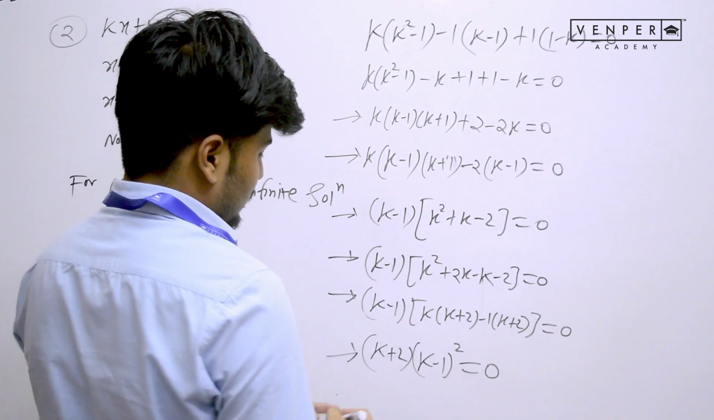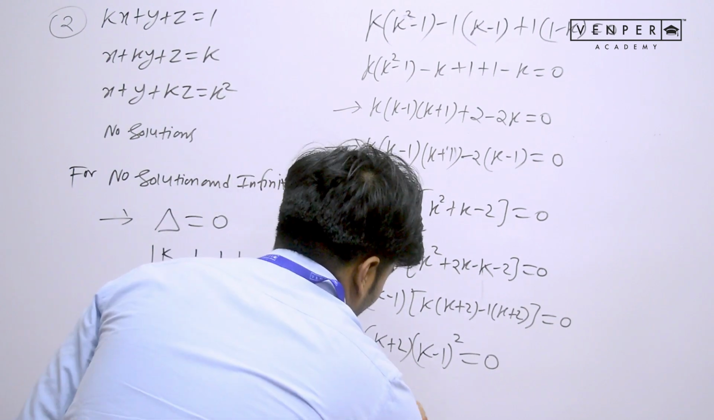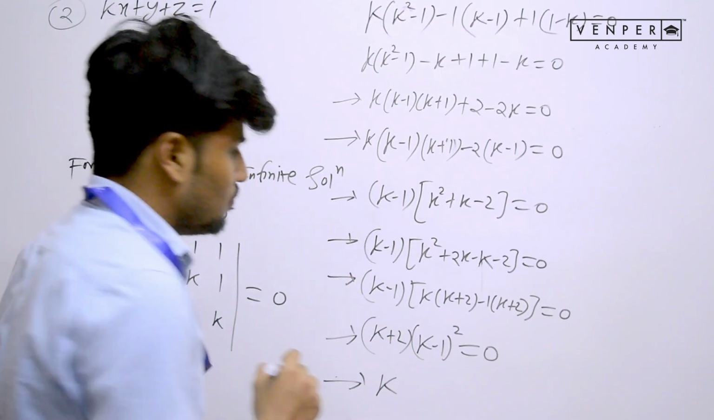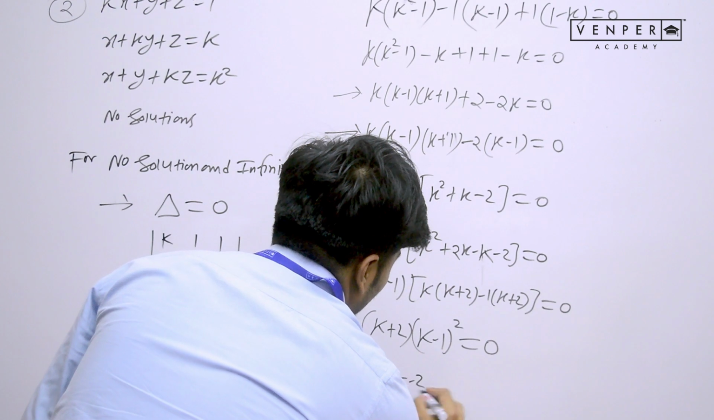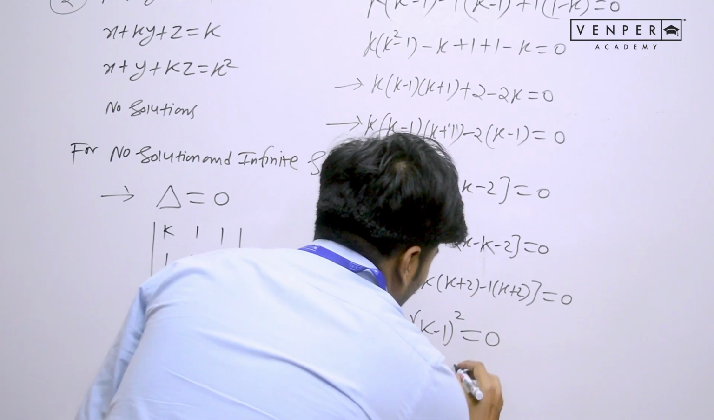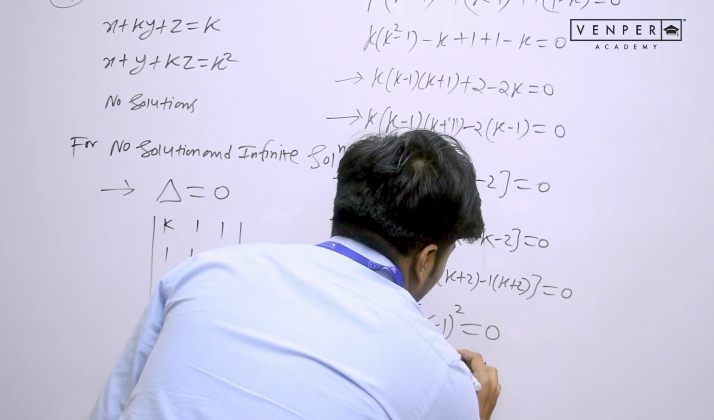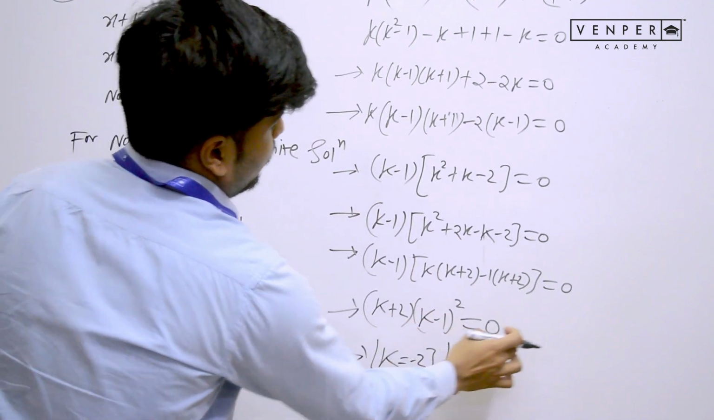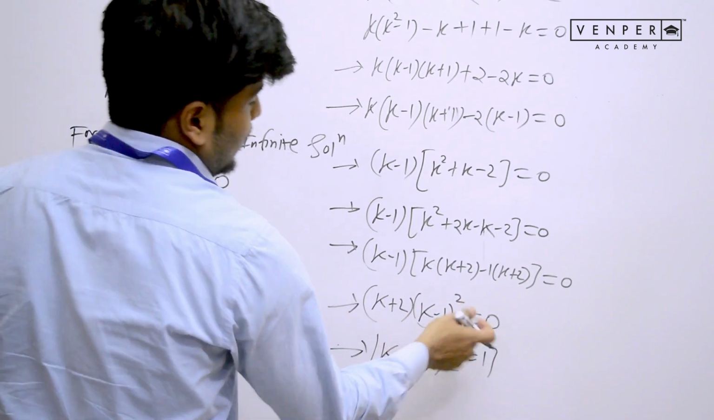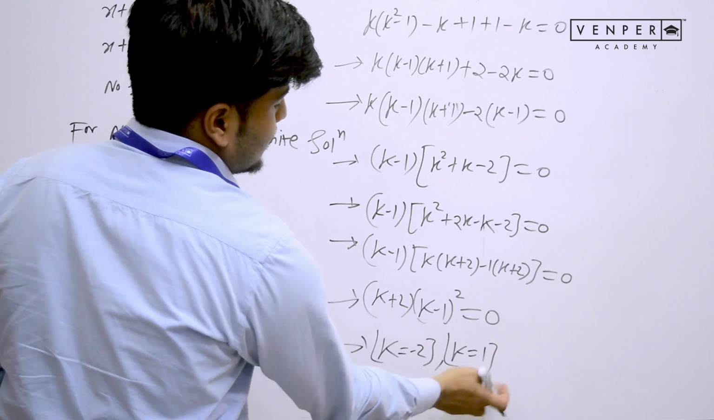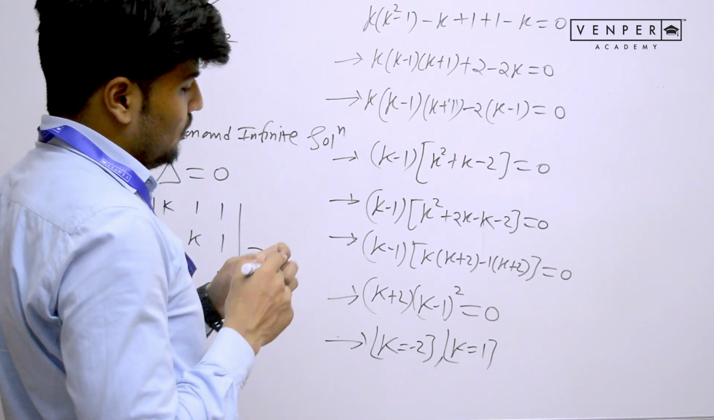Let me write it here. Hopefully it is visible to you. So k will have two values. One value of k is minus 2, another value of k is plus 1. Because when you equate it to 0, obviously k minus 1 equals to 0 and k is equal to plus 1. These are the two values of k we are getting.